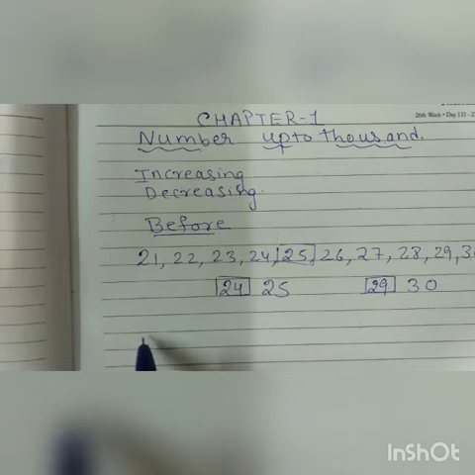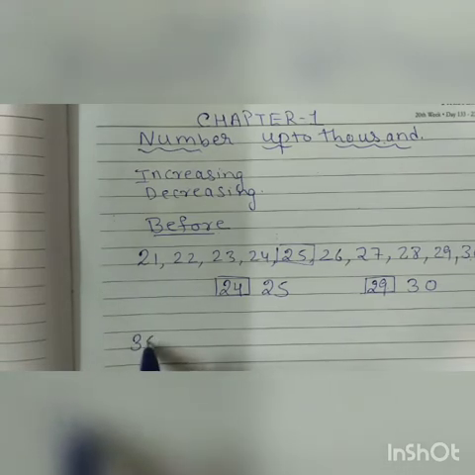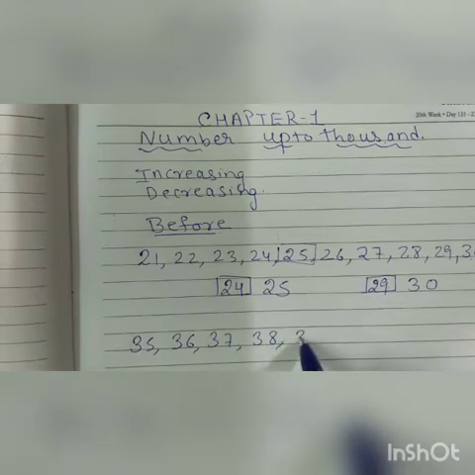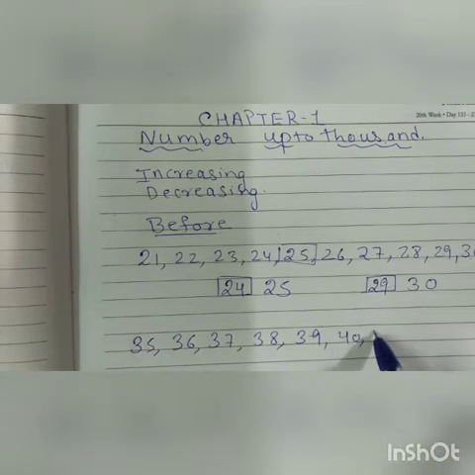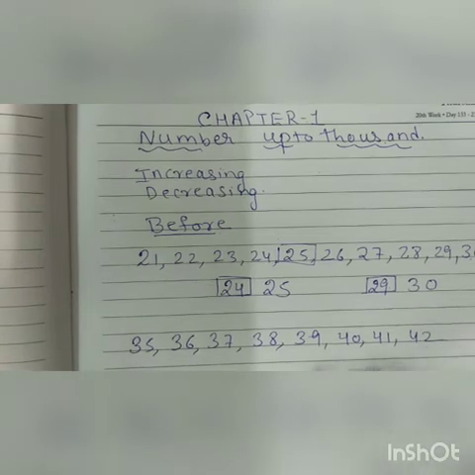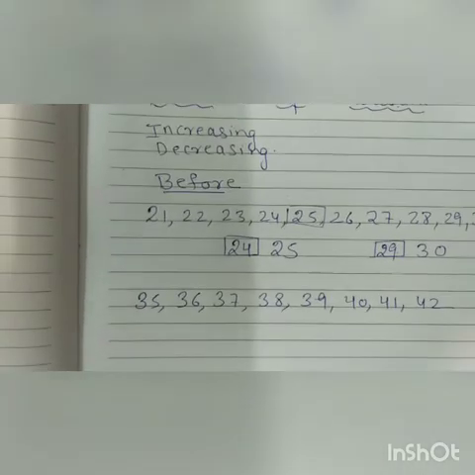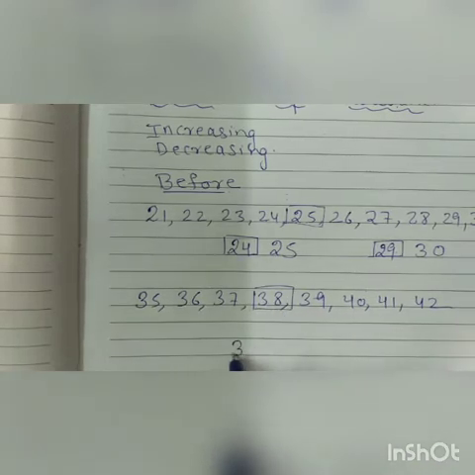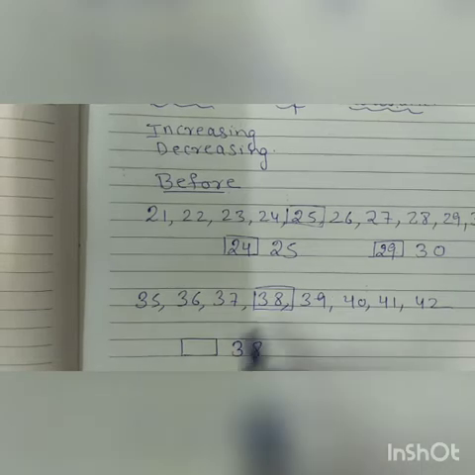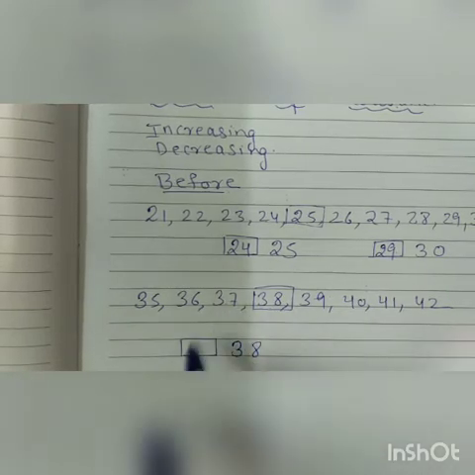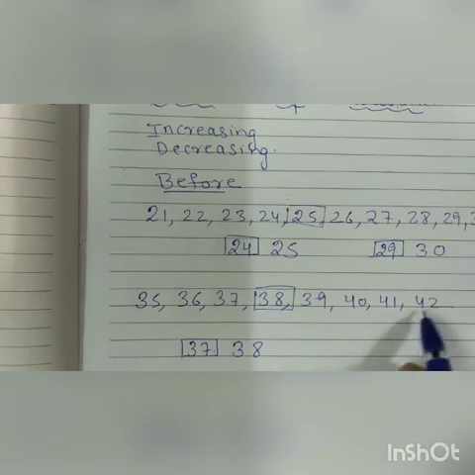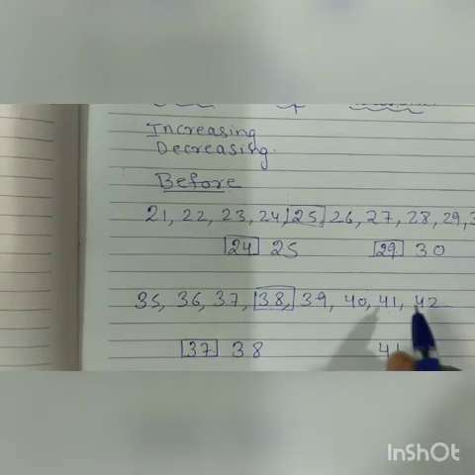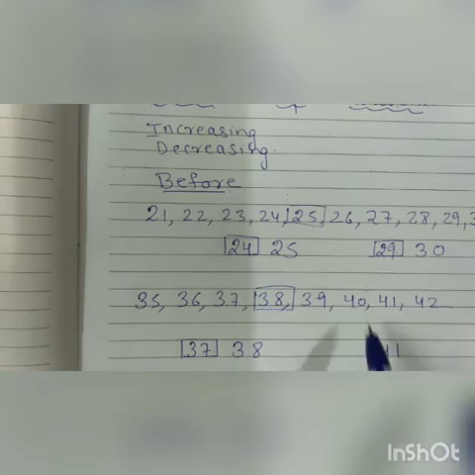I am writing some more counting for you: 35, 36, 37, 38, 39, 40, 41, 42. In this series, which number comes before 38? Suppose I am taking the number 38. So which number is coming before 38? It is 37. Now which number comes before 41? It is 40.